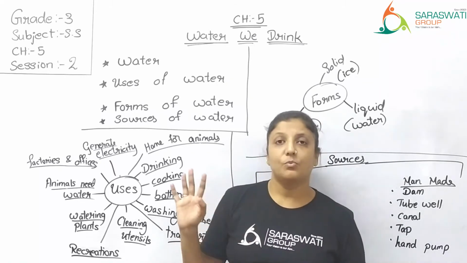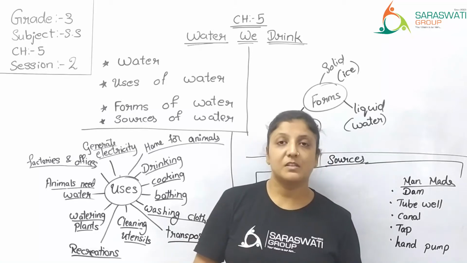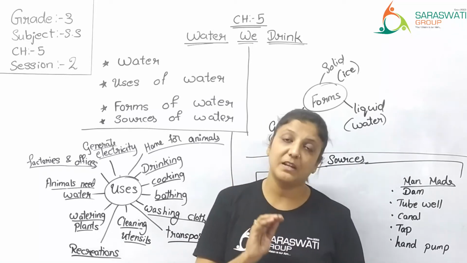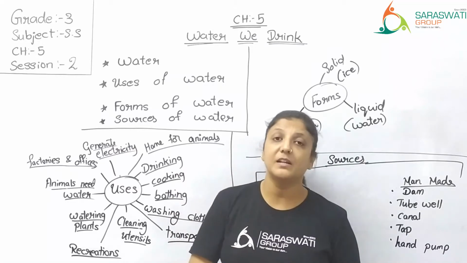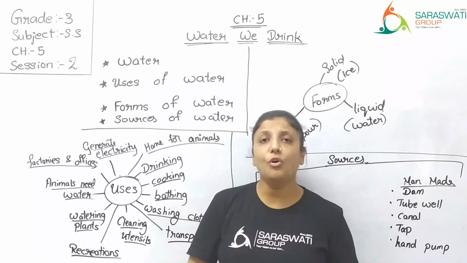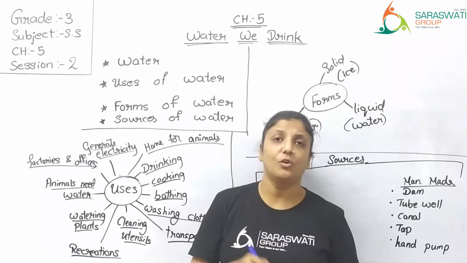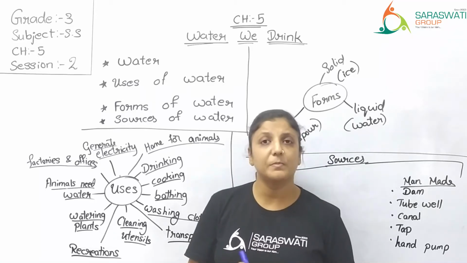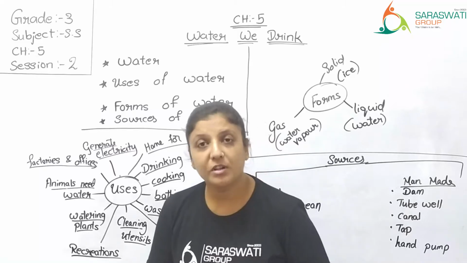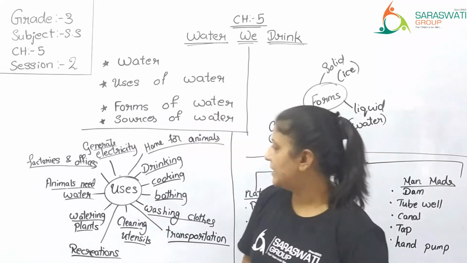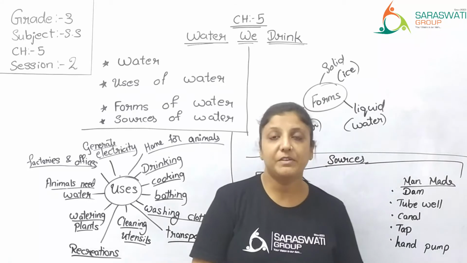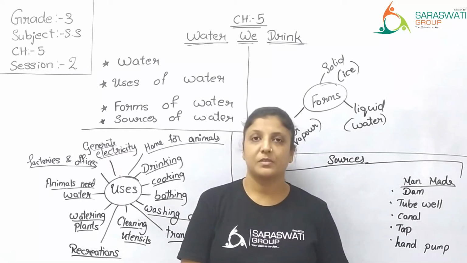So these water bodies, sea, ocean, rivers, they also act as home for many animals, that is marine animals. Correct? If there is no water, will the fish, whale, octopus, all these water animals or marine life survive? No, they will die. So water is required for this purpose as well. So these are all different purposes why we are using water.